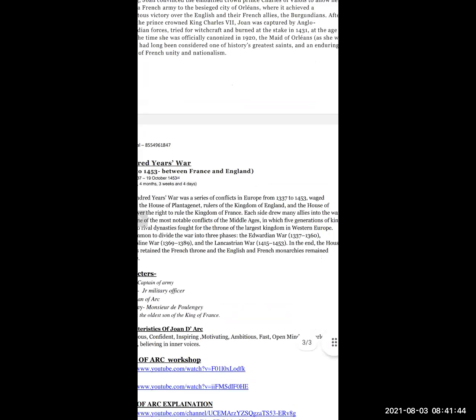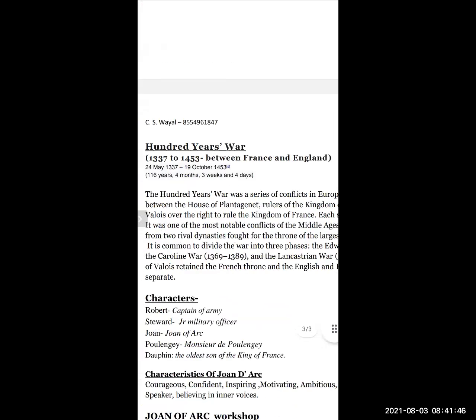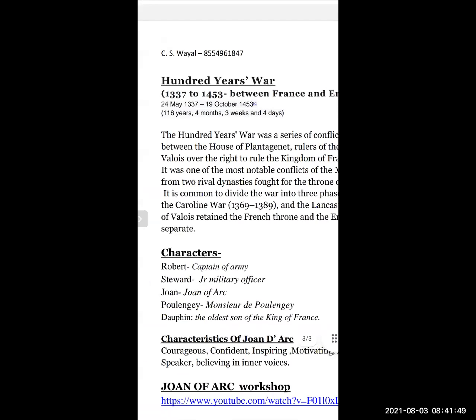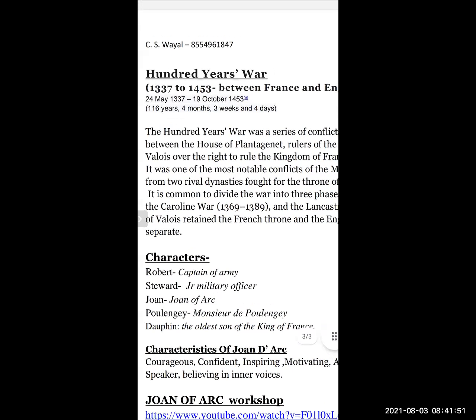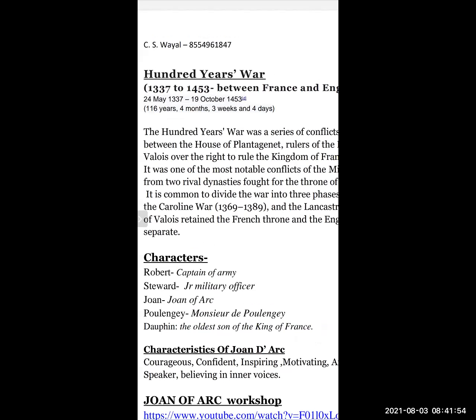First of all, I will tell you the characters used in the play. See the characters on my screen. The first character given is Robert. If you see page number 29, the play begins with the first dialogue, which is said by Robert. Now, who is Robert? Robert is the captain of the army.